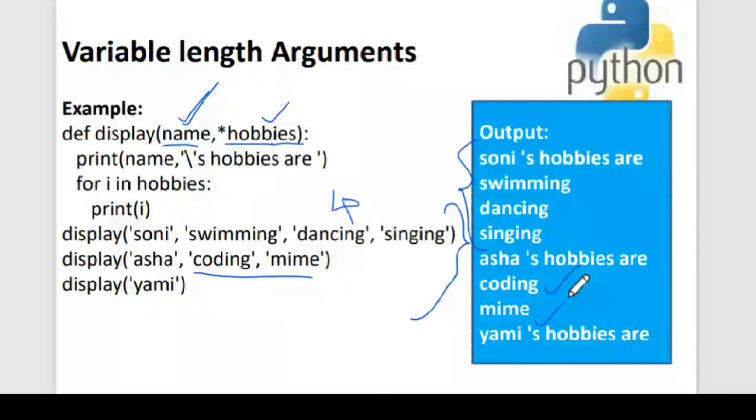And the third function call, wherein I didn't give anything over here. So this is not an error, girls. I just wanted to show you that it is not.